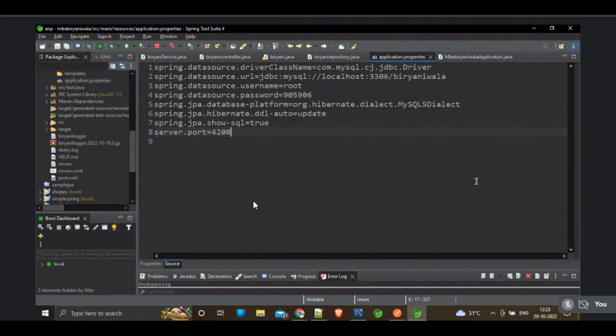So here you have to add some properties. We have to add four database properties: one is driver class name, one is URL, one is username, one is password. These four are related to the database, and we have to set JPA properties also. The JPA database platform, that means the dialect, we have to set, and make sure about the spelling, uppercase and lowercase also matter here.